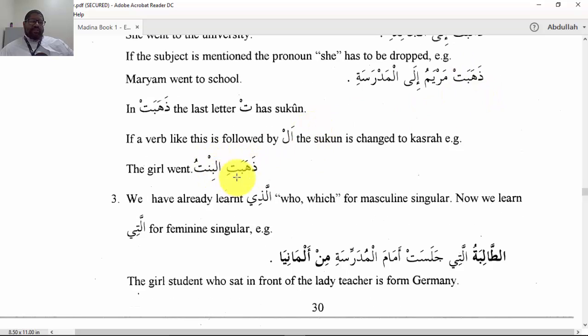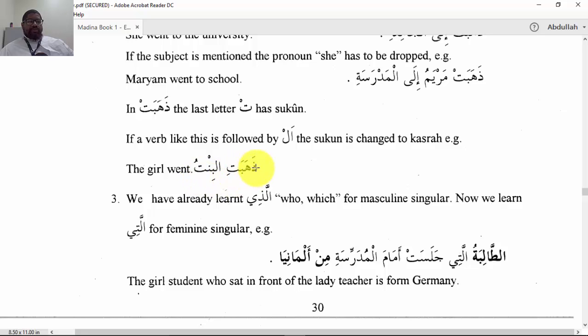Okay, let's look at this example. The girl went. ذهبت البنت. If I stop at ذهبت, then this would be the second. ذهبت البنت. Okay, this means the girl went.